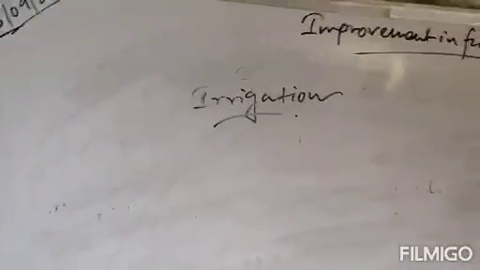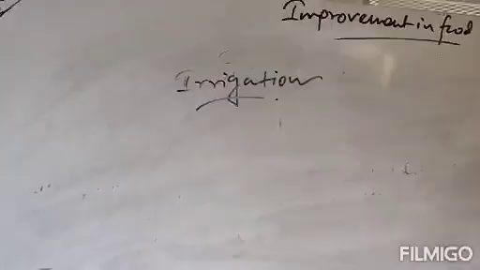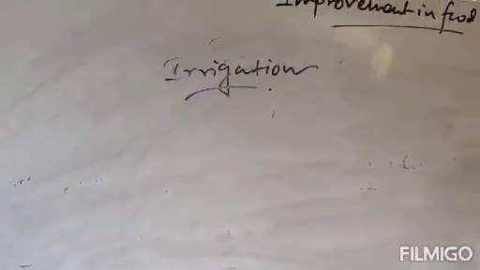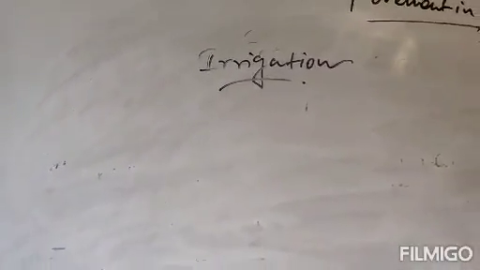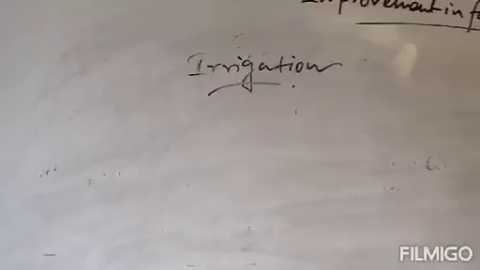Now what is irrigation? Irrigation is a process of supplying water to crop plants by means of canals, wells, reservoirs, tube wells, the various sources of water. They are called irrigation. Clear?